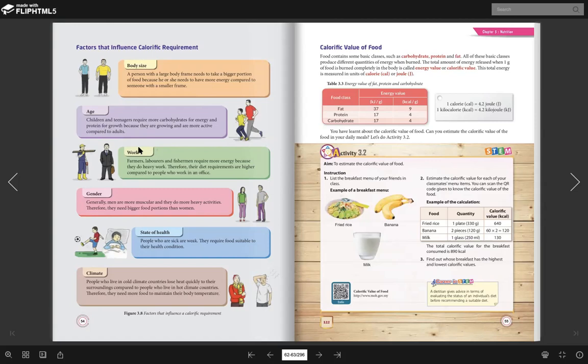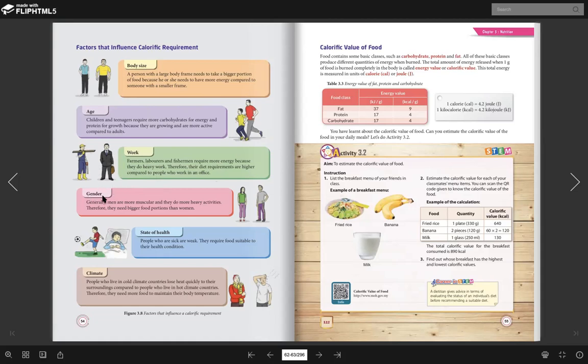Okay, how about work? Farmer, labor, fishermen require more energy because they do heavy work. Orang berkebun, orang buat rumah batu dan sebagainya. They for sure they require more energy because dia kan buat kerja-kerja berat kan. So therefore their diet requirement are higher compared to those who work in the office. Sebab the office ni duduk bawah aircon je kan, tak buat kerja berat, betul tak?